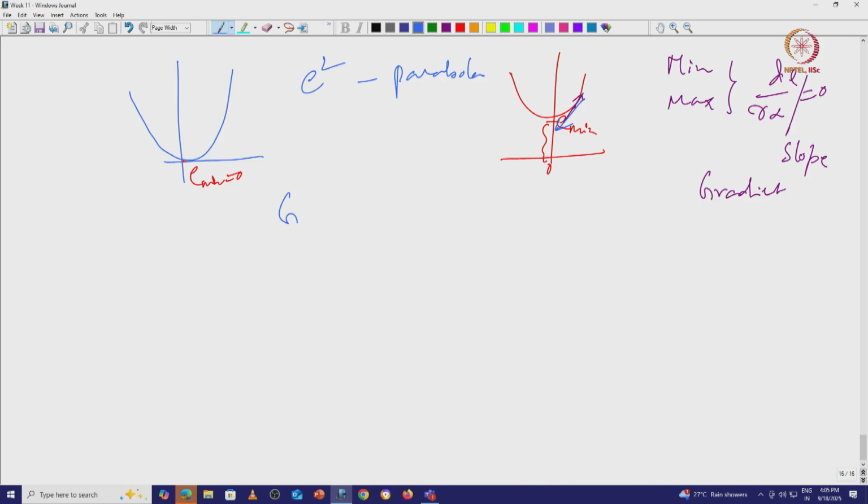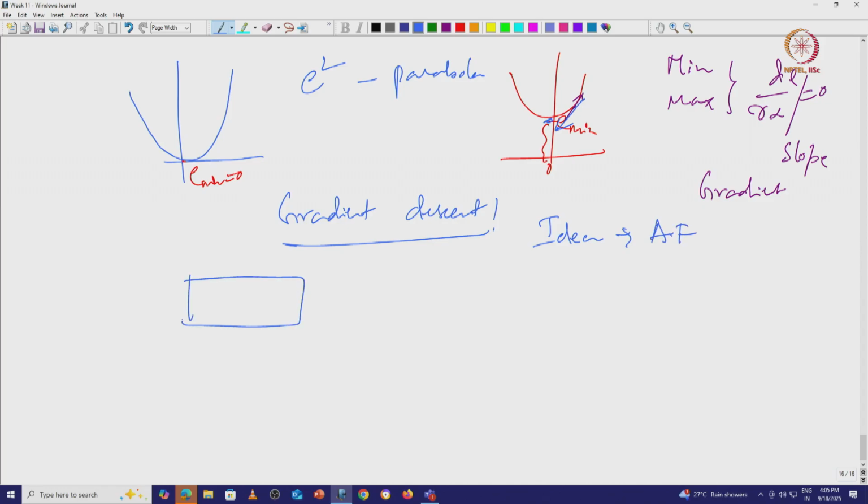This is called gradient descent. You are descending down the gradient, which will reach the minima. This is all the idea, which is actually used in adaptive filters, where they do the following.